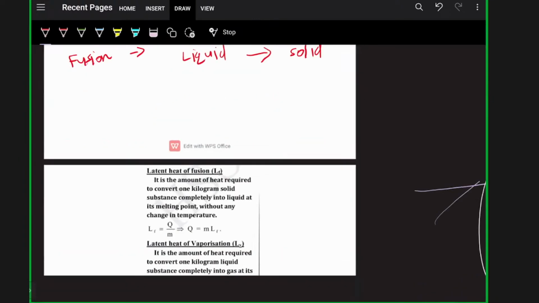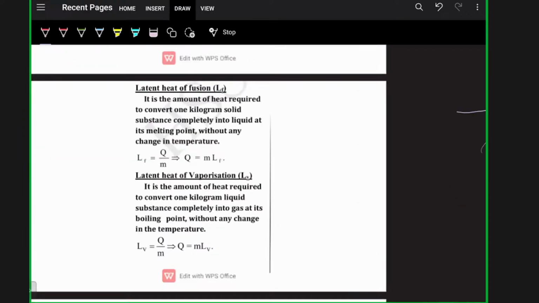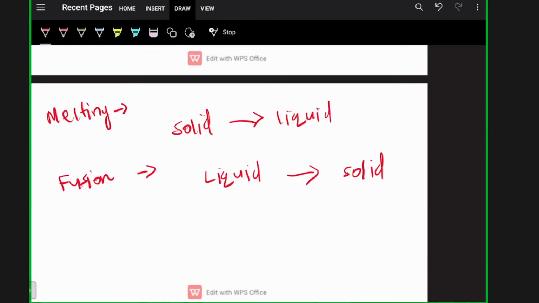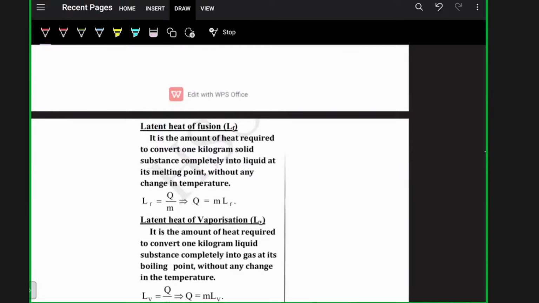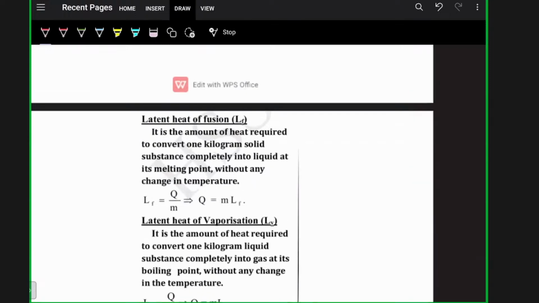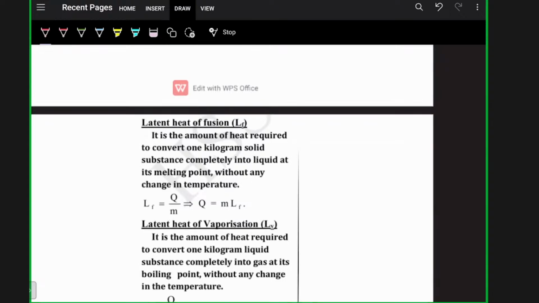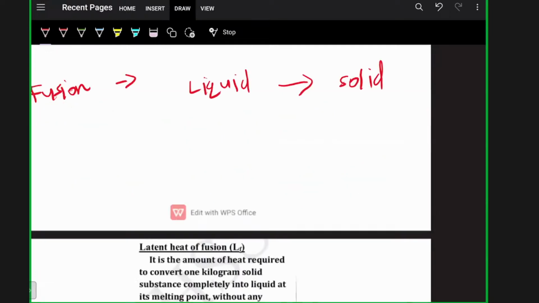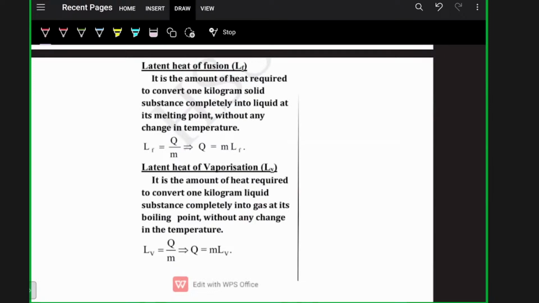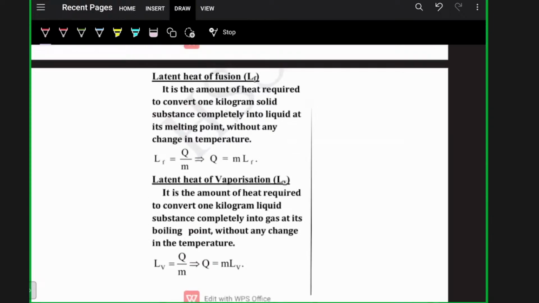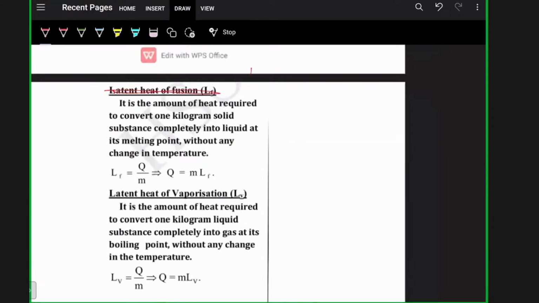And what is latent heat of fusion? It is the amount of heat required to convert 1 kilogram of solid substance completely into liquid at its melting point without any change in temperature. This is what latent heat of fusion is.